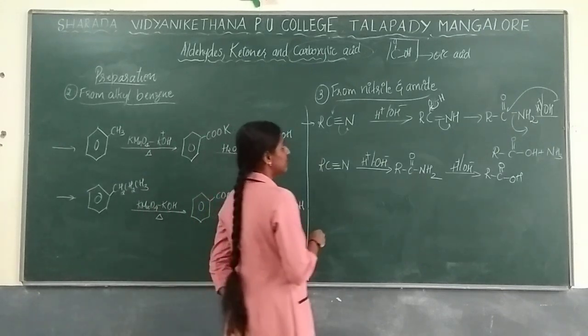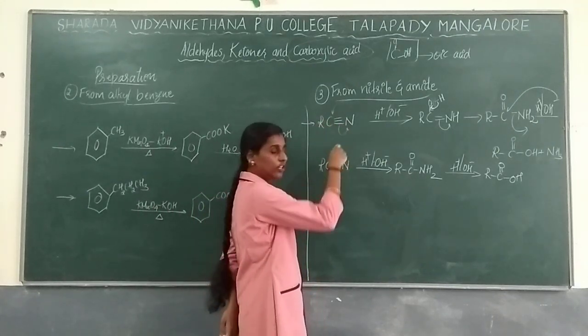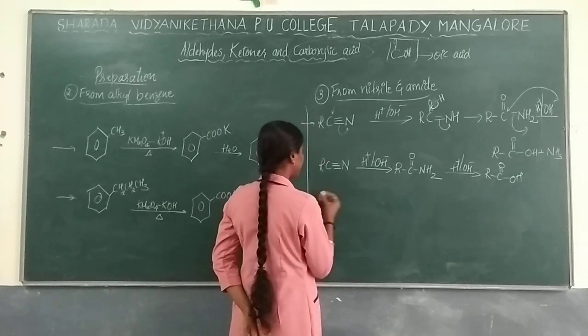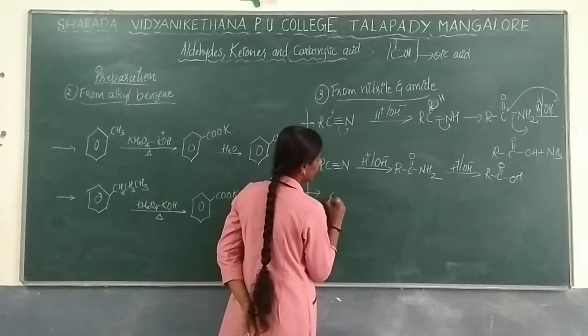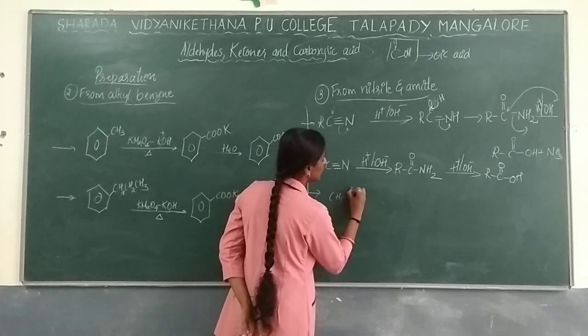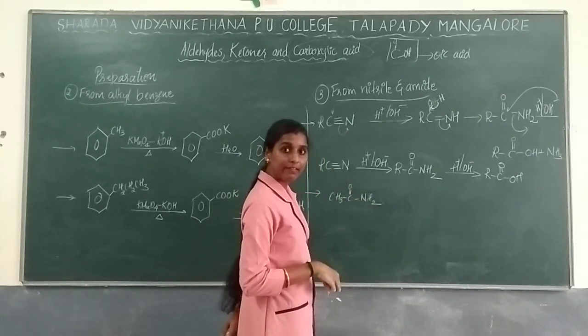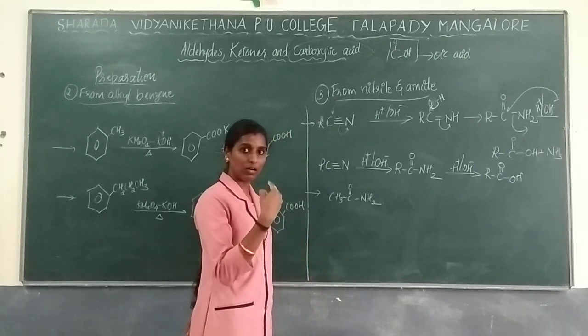So no need like they give only this kind of compound. They can give any kind of compound. So directly they can give amide also. For example, they can give like this also: CH3, C double bond O with NH2. Amide directly they will give, and they will ask you to put the carboxylic acid.